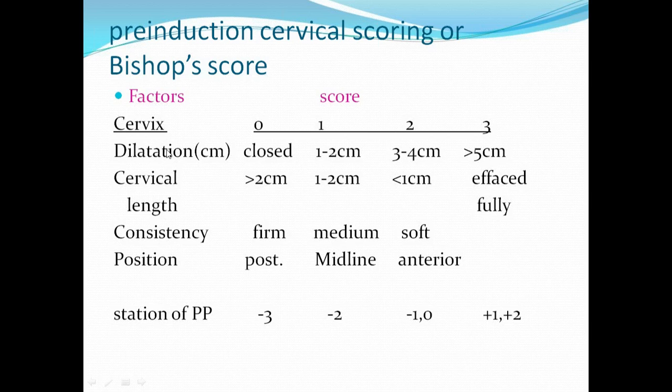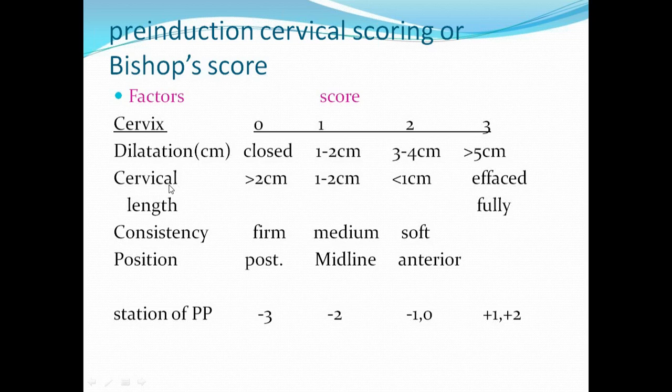Now with regard to cervical dilatation, each factor is given a score ranging from 0 to 3. For cervical dilatation, if the cervix is totally closed, the internal os is tightly closed, then you give a score of 0. Then if the cervical dilatation is between 1 to 2 centimeters, you give a score of 1. If it is between 3 to 4 centimeters, you give a score of 2. And more than 5 centimeters, very good cervix, you give a score of 3.